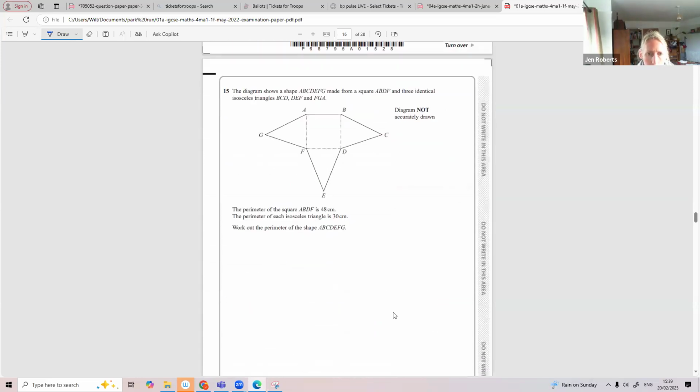The perimeter of ABDF is 48 centimetres. The perimeter is the distance around the whole shape. We know this is a square, so 48 divided by 4 is 12.